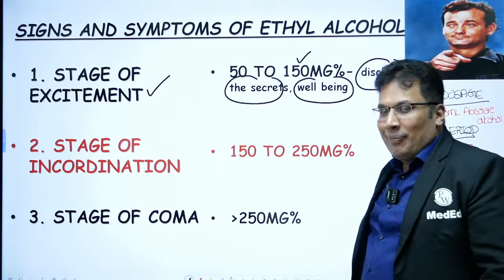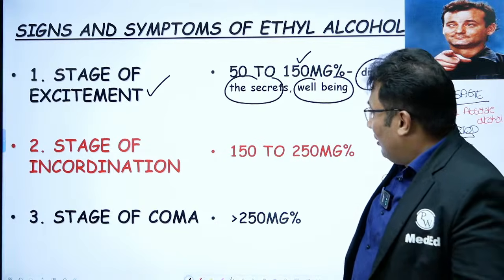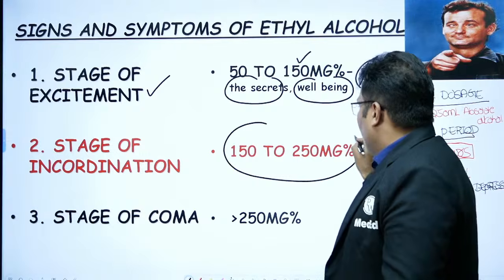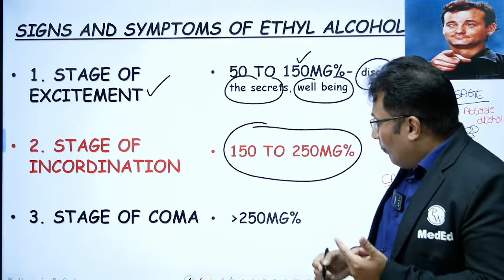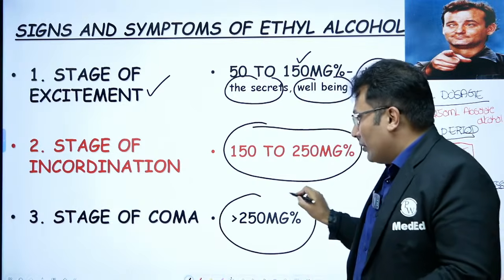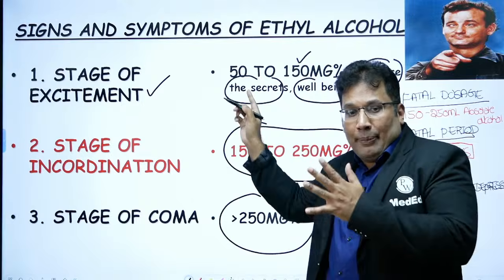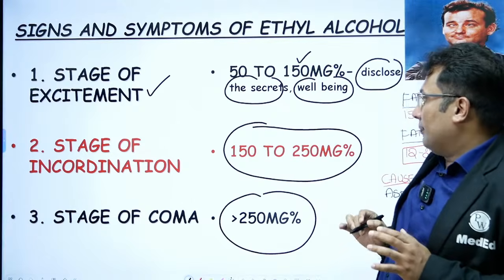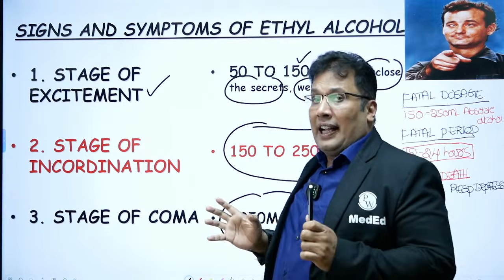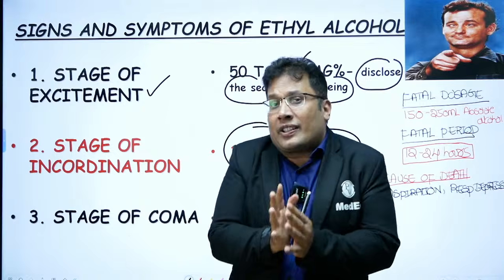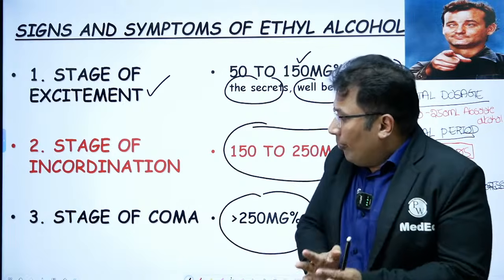50 to 150. Then stage of incoordination, that is 150 to 250. More than 250 is stage of coma. So there are basically 3 stages. My question, guys, what are the tests to confirm incoordination?